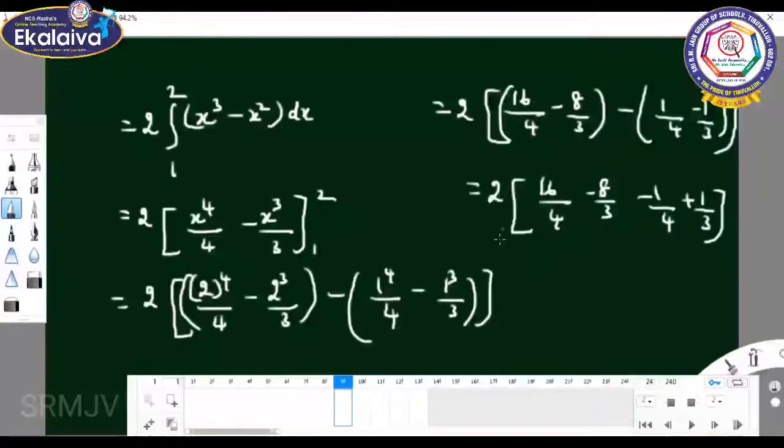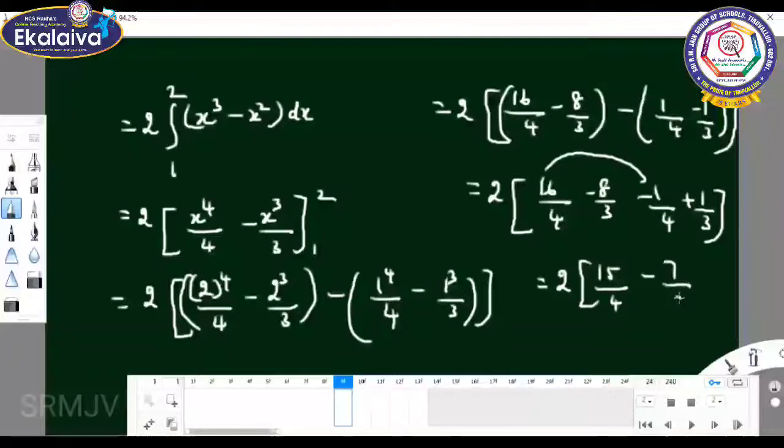Clubbing the values with the same denominator, 16 minus 1 gives 15 by 4, and minus 8 by 3 plus 1 by 3 gives minus 7 by 3. So 2 into [15 by 4 minus 7 by 3].